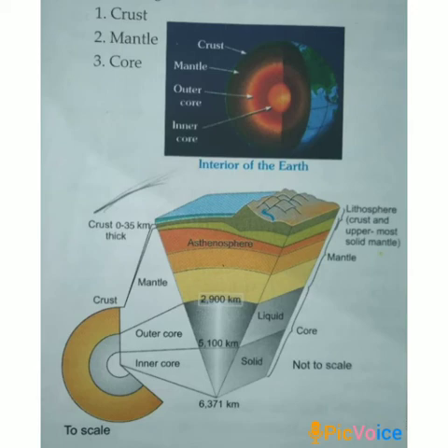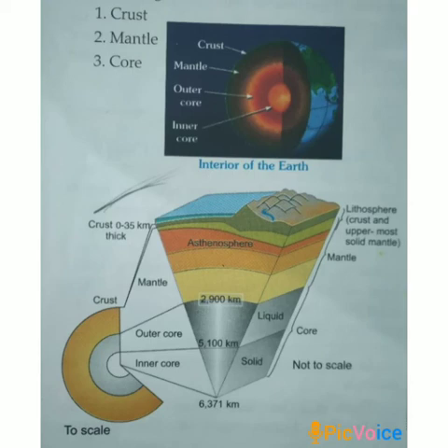Now I am going to recapitulate today's topic. Students, in this class you learned there are three layers in the interior of the Earth. They are crust, mantle and core. In crust you learned crust is the thin uppermost layer of the Earth. The thickness of the crust differs from place to place.